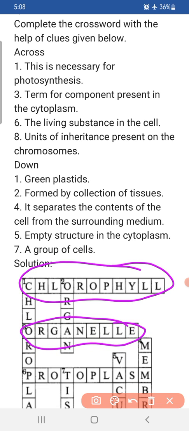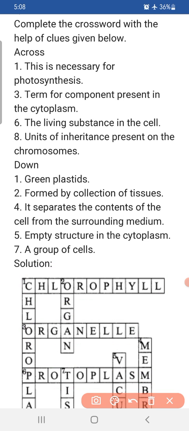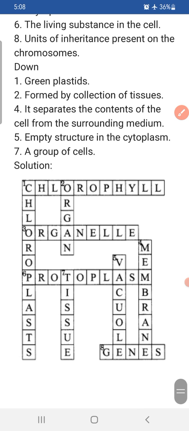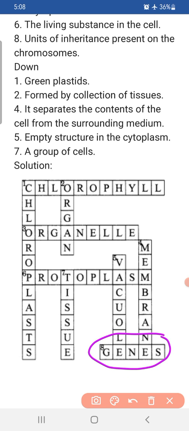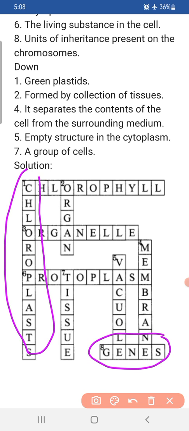They are called organelles. The living substance in the cell is called cytoplasm or protoplasm, right? The next is the unit of inheritance present on the chromosome, so that is genes. Let me search the answer. Yes, they are the genes having the characteristics present inside them. Okay, now the name of the green plastid, so it is the chloroplast. Formed by a collection of tissues, so organ.